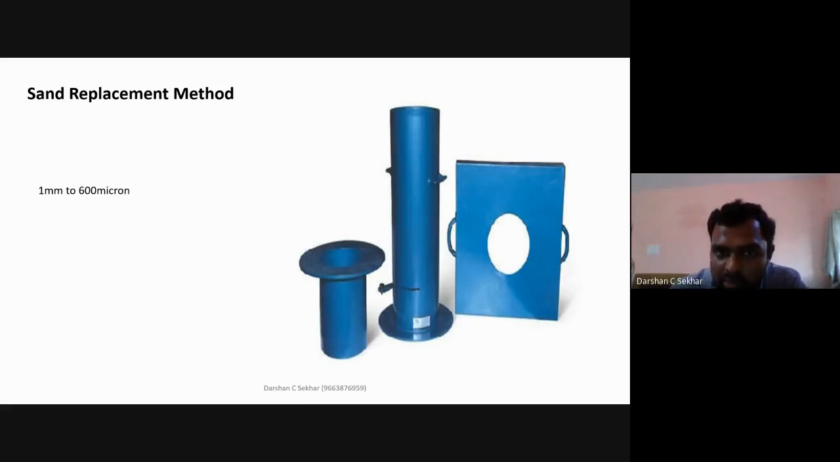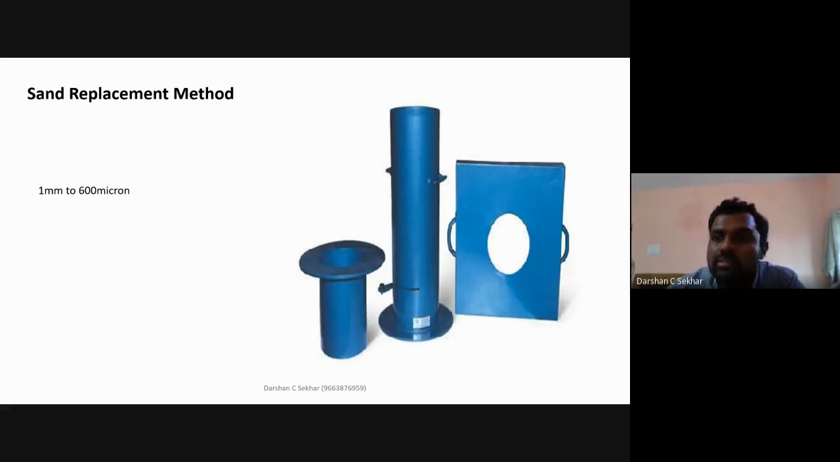The sand should be dry sand, normally river sand. You can also use any other material. So, 1 mm passing and 600 micron retained. Whatever sand is retained here should be used, and that sand should be placed in the sand pouring cylinder.